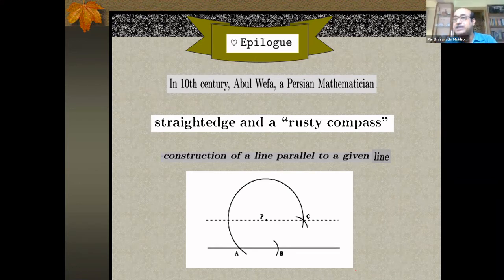Because what I have constructed basically is a rhombus, right? All the four sides are equal. PA equals AB equals BC. So that's the rhombus I have constructed. That's how the other side PC is parallel to AB. So that's a rusty compass construction.